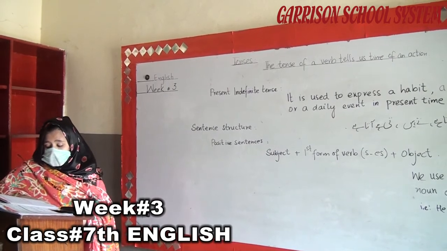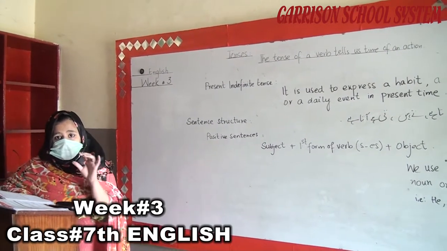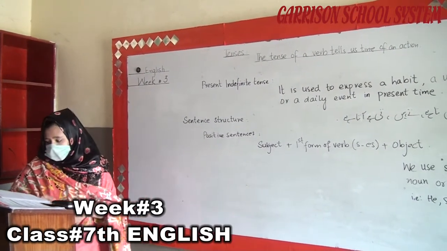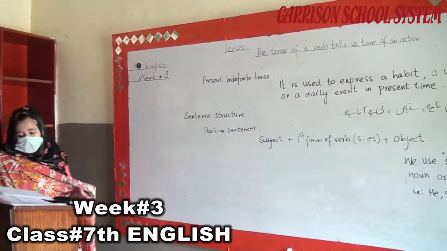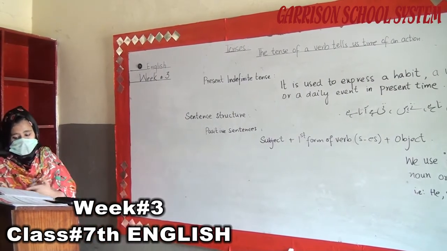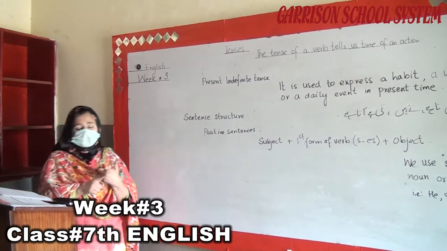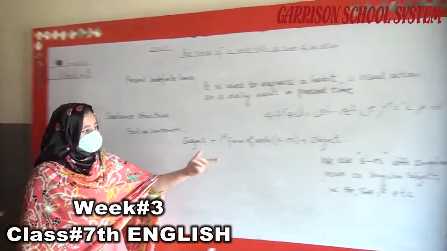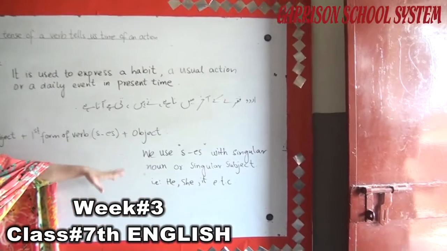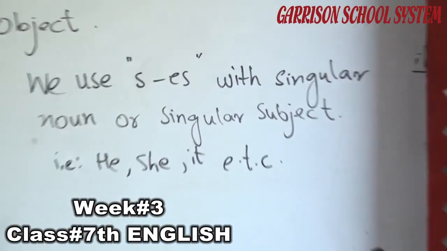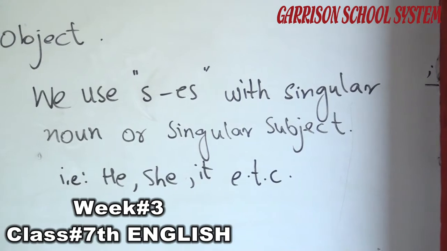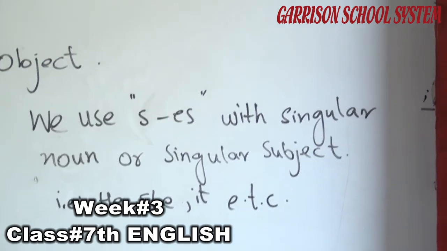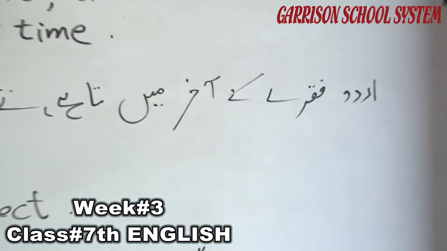We do not normally use the auxiliary verb do or does. For the third person singular, he, she, it, we add s or es. Then for the verb to be, we do not use an auxiliary, even for questions or negatives.